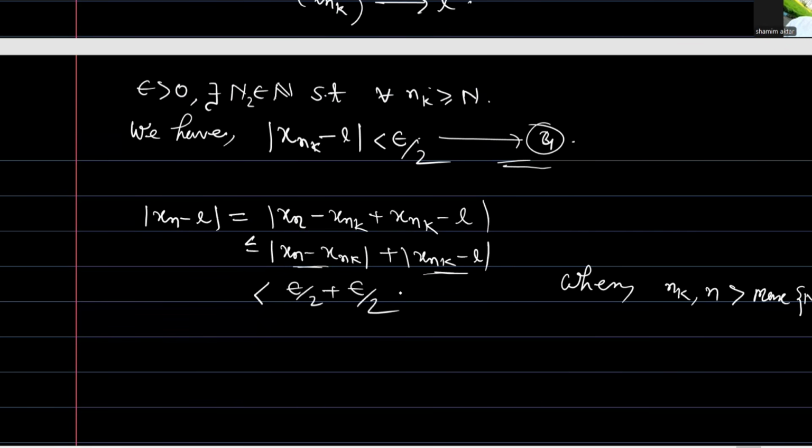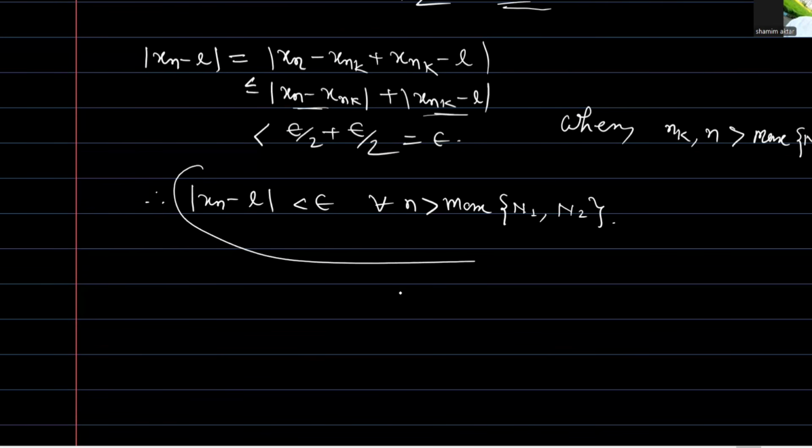So this is equal to epsilon. Therefore mod of xn minus l is also less than epsilon for all n greater than max of N1, N2.